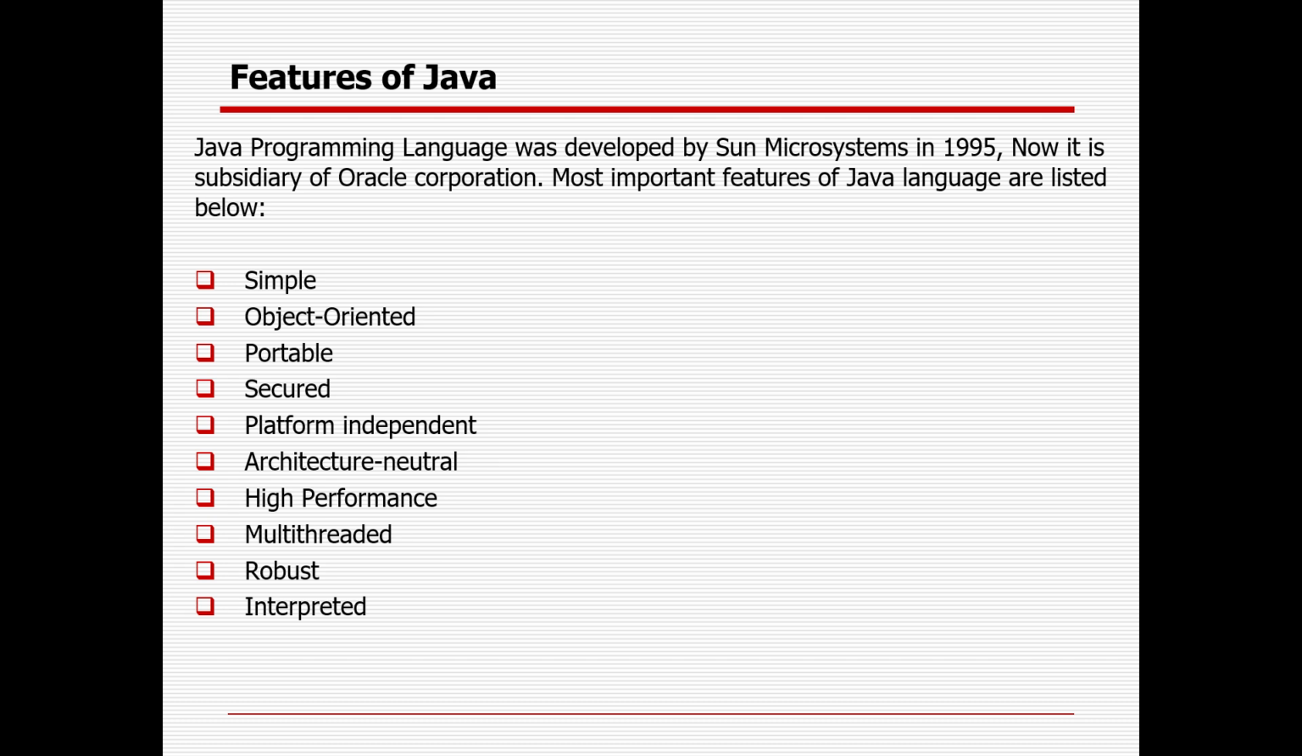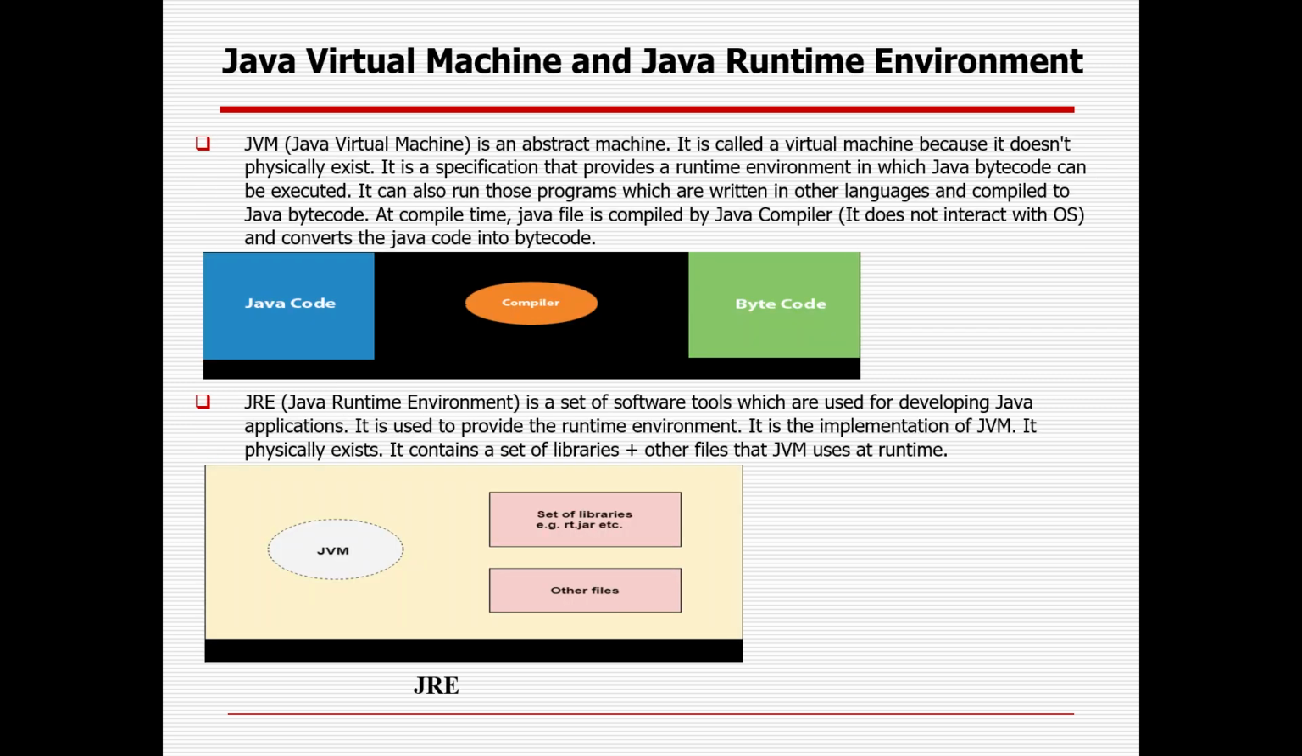In Java, there are different important features available. That is the reason Java is popular in the market, and Java is very compatible with Selenium. Java is simple, object oriented, portable, secure, platform independent, architecture neutral, high performance, multi-threaded, robust, and interpreted. JVM is a component that runs the bytecode which the compiler converts from the Java code. JRE exists in the market in the real-time world.